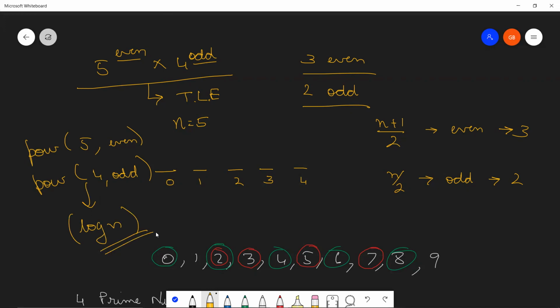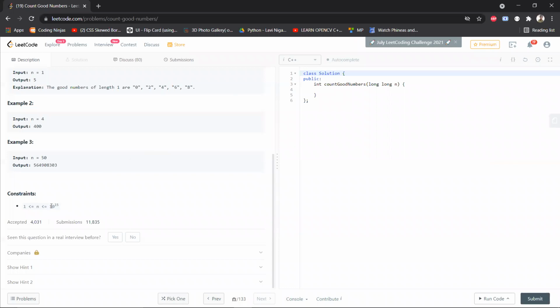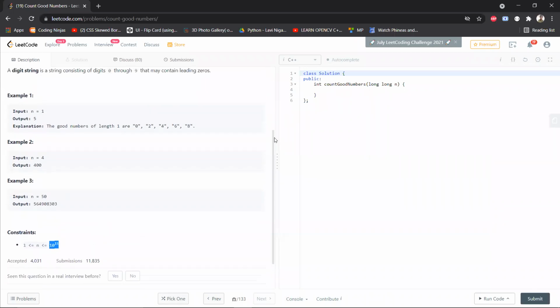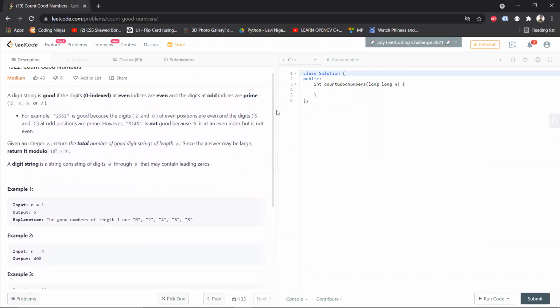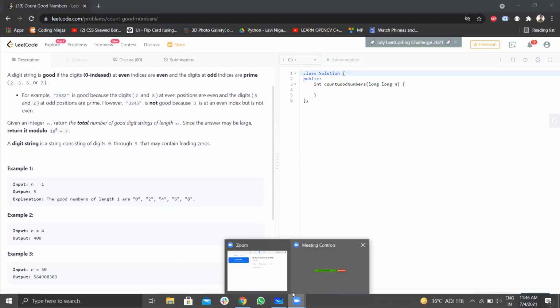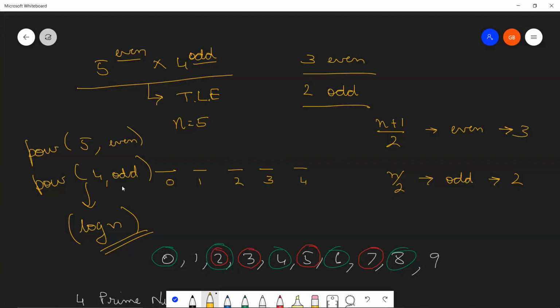You must have done this method many times. It has been used in a lot of questions while solving LeetCode problems, and you must have learned this algorithm while learning how to efficiently calculate power. The catch in this question is that the range of n is so big that these powers will actually exceed the available space that you have in your data types. So this calculation of power won't be as straightforward as we have done. It's just that at some steps, you need to take mod, right? And taking mod is very easy. It's not at all hard.